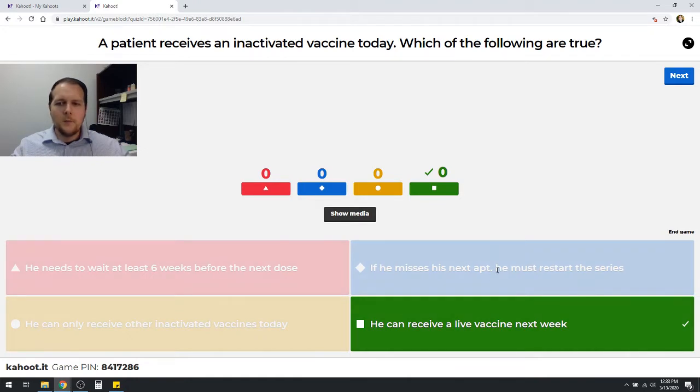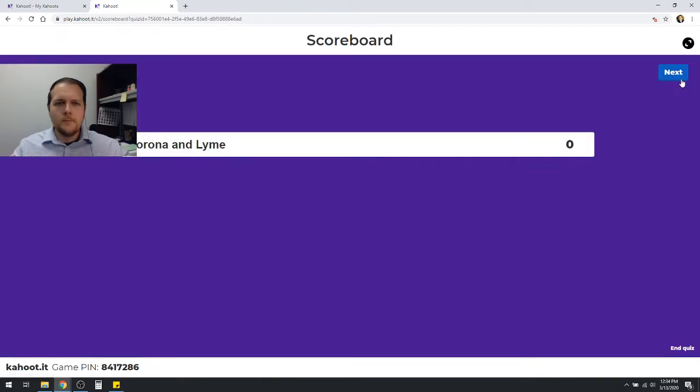If he misses the next appointment, certainly you don't have to restart the series unless he was out of commission for, say, 5 years or something, a year. And then, he can only receive other inactivated vaccines today. That is not true. He can get live or inactivated. Doesn't really matter at that point. Okay. All right. I'm doing terribly so far.